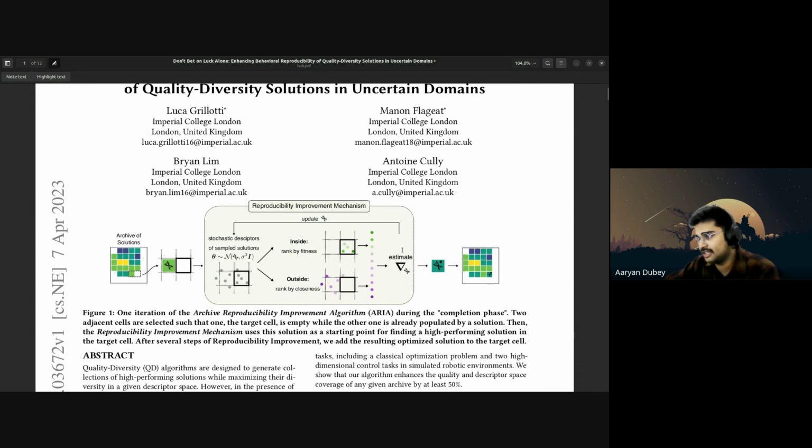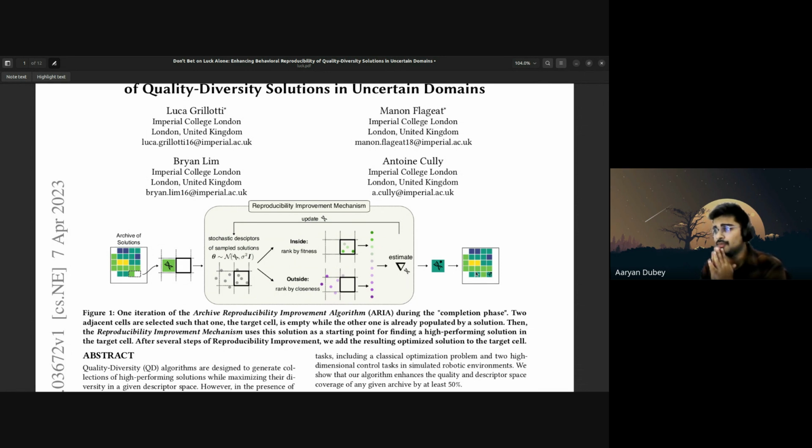After that, we estimate the theta and we run the reproducibility improvement mechanism as much as we want for that particular gradient step. At the end, we'll get a new genotype that will fill that particular cell. So what I understood from this paper is that it is exploring a space that we cannot even think of exploring in a different way, using its whole gradient step or gradient ascent in this mechanism.